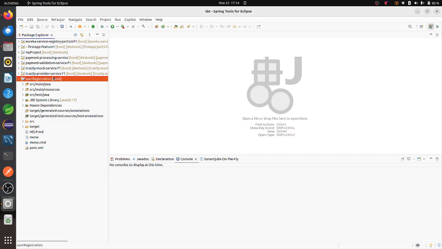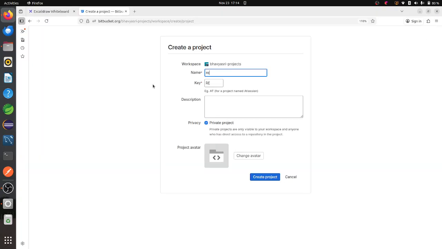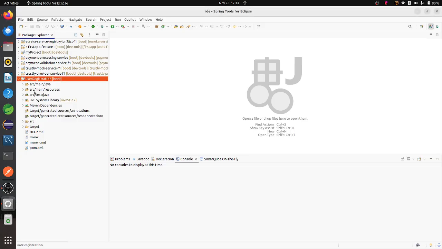I have one user registration project. This is one microservice I have created for practicing purposes. Now I want to send this code and maintain it in a cloud.